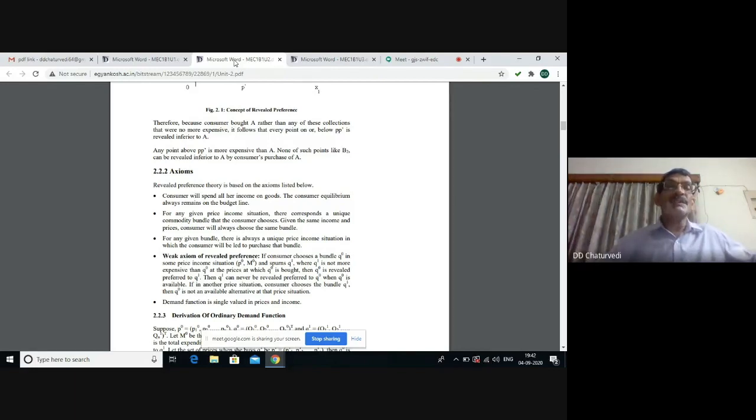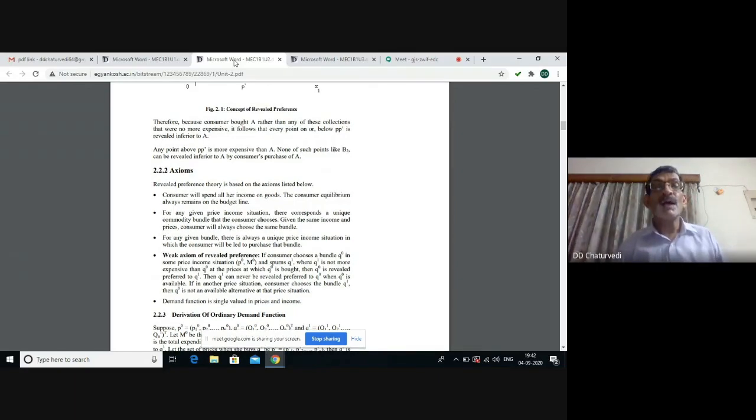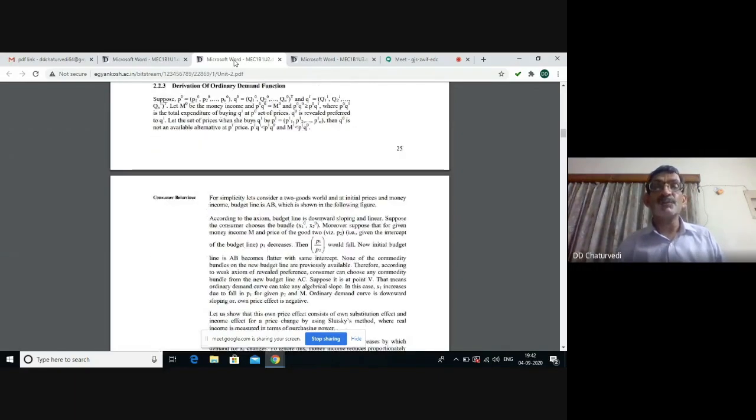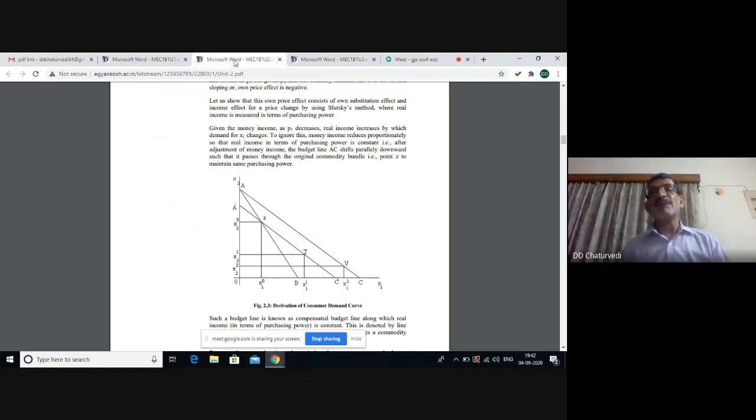there corresponds a unique commodity bundle that the consumer will purchase. Given the same income and price, the consumer will purchase or choose the same bundle. In case the income or price is changed, the consumer may choose a different bundle but not otherwise. This is the precise meaning of the term consistency under the revealed preference approach.